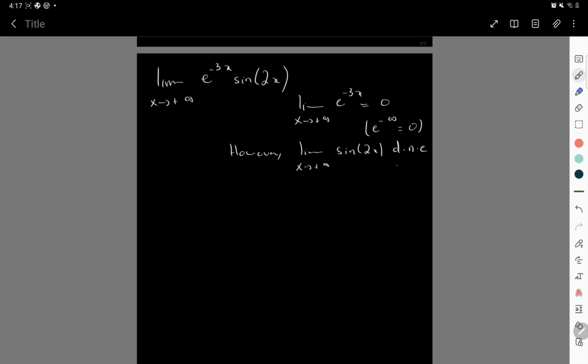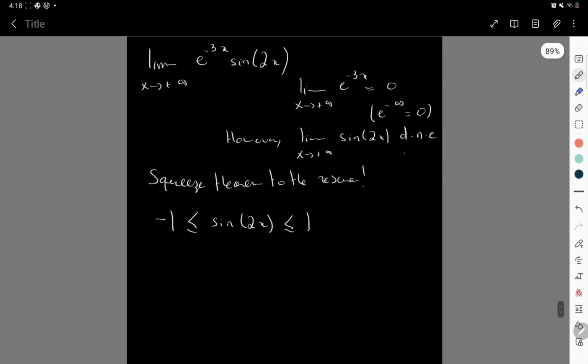But here, it's the squeeze theorem to the rescue. So, what do we know? What can we say about sine 2x? Sine of something is always between 1 and minus 1. This holds for any x in R, by the way, for any x.